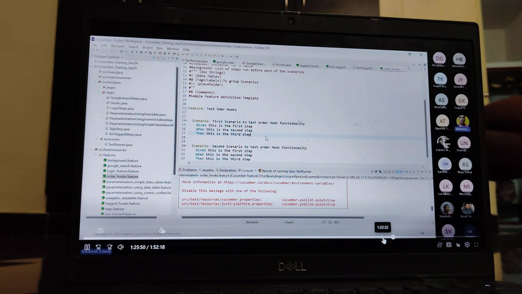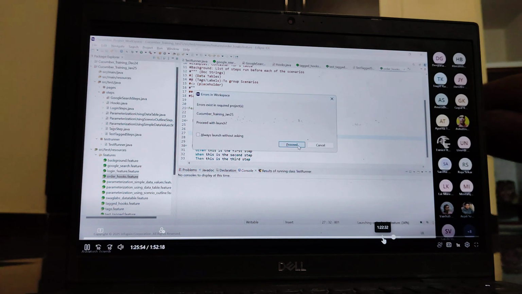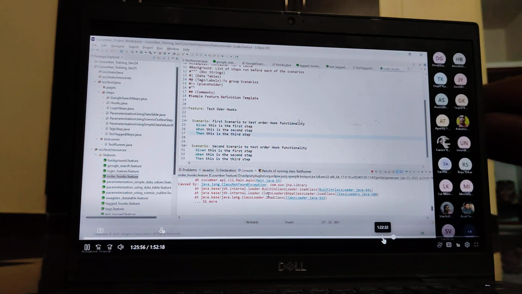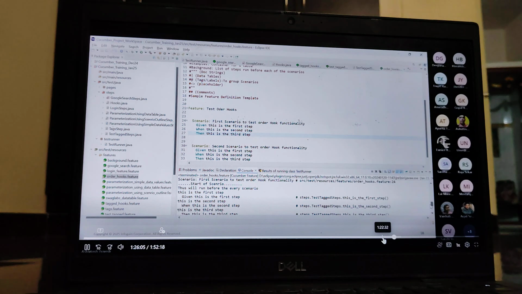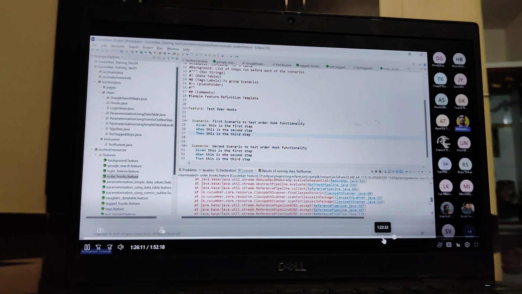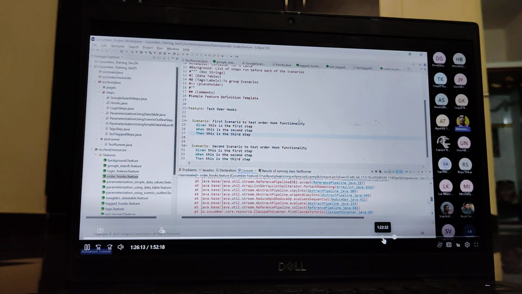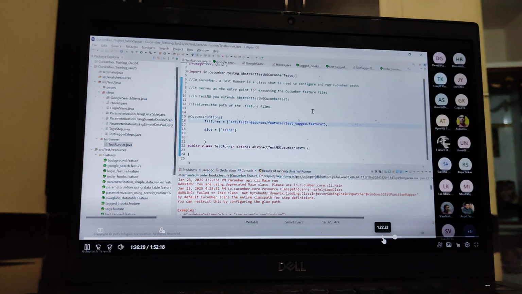I need to provide, suppose, implementations. The implementation, actually we need to replace implementation. We go to the runner.